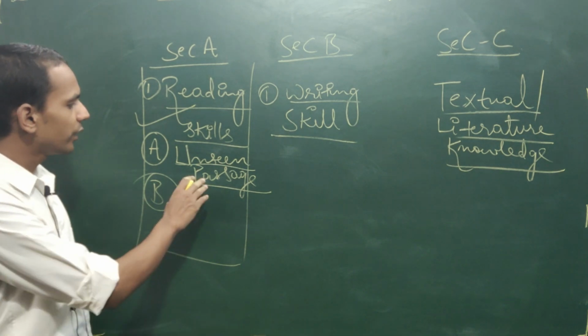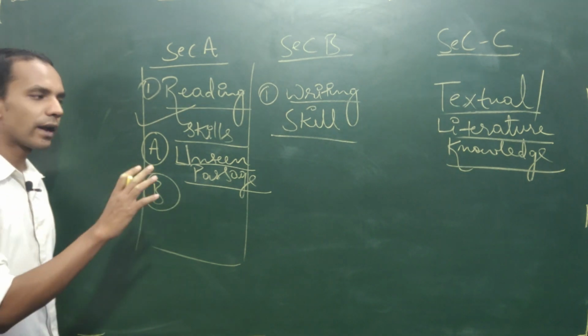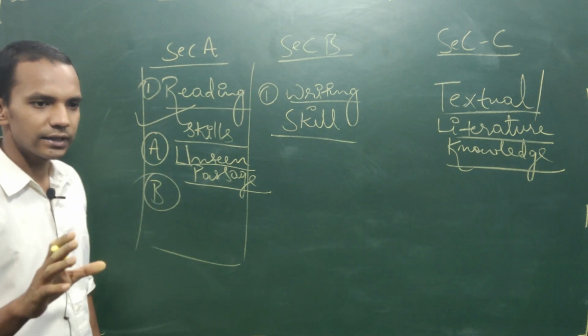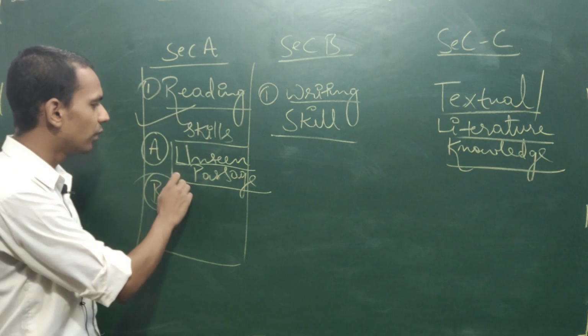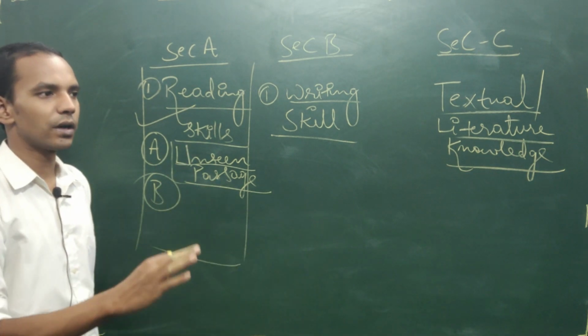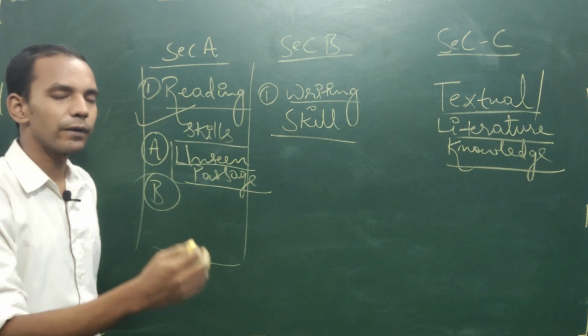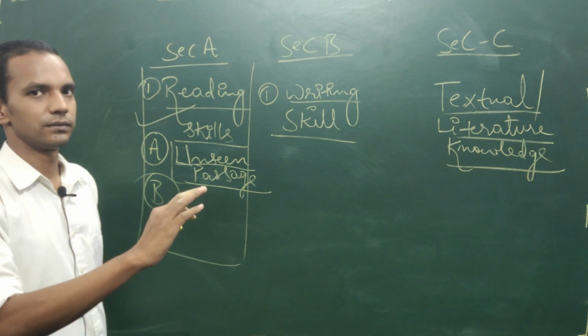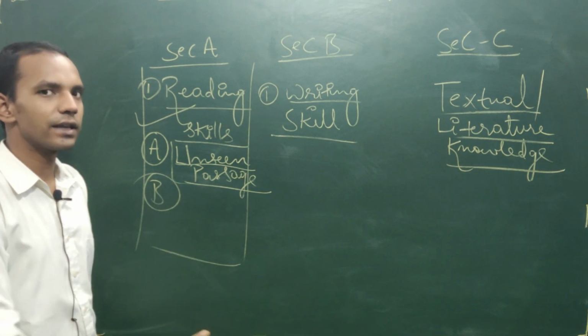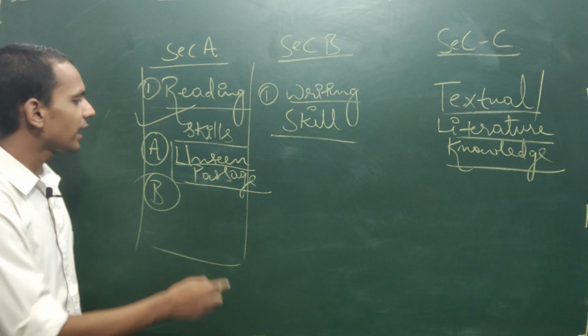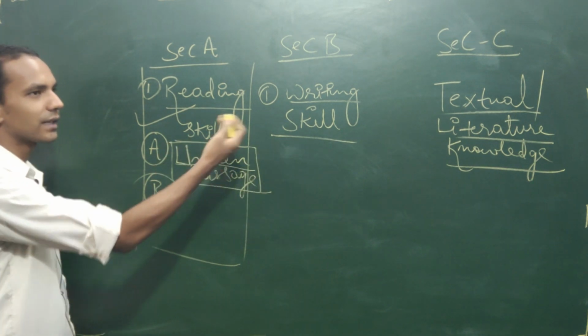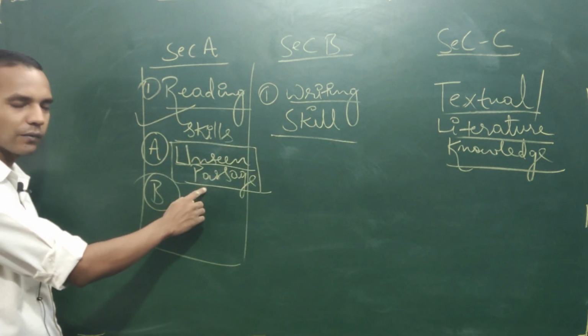Before your examination hall, you can never find this passage in any book, in any newspaper or in any book of any library. First time you can see it only in the examination hall. So that is the meaning of unseen passage.